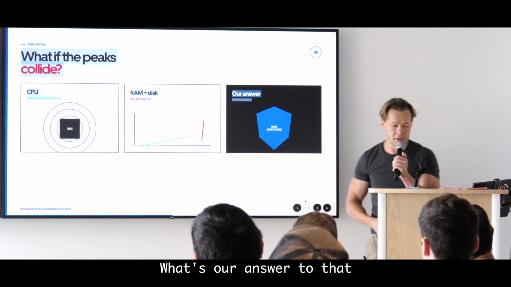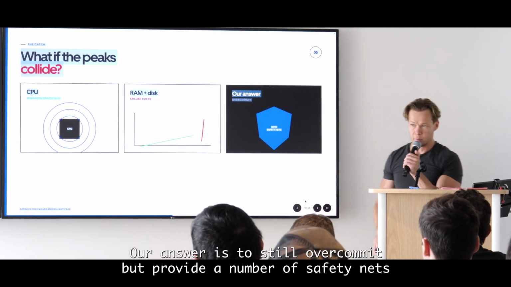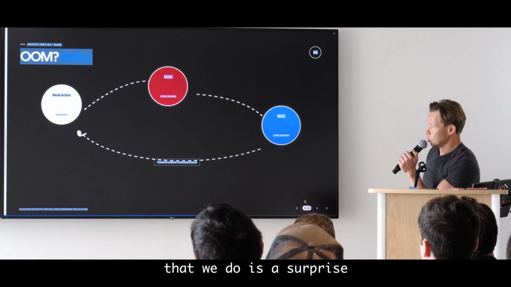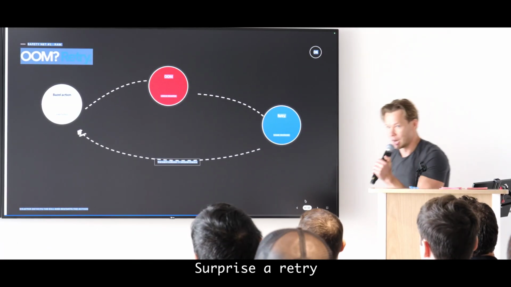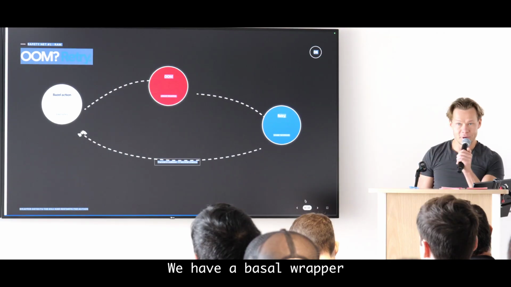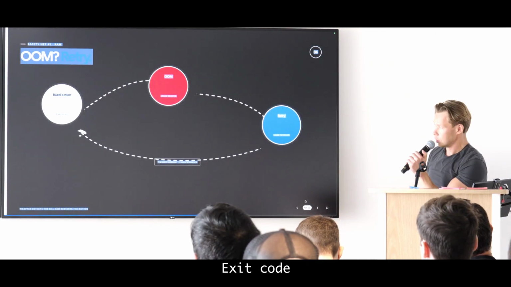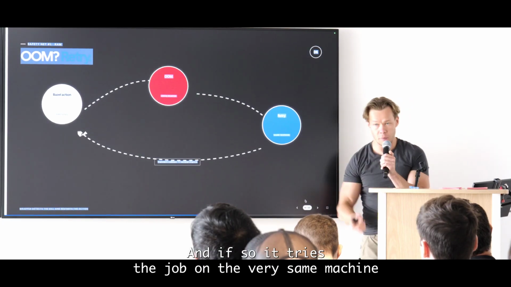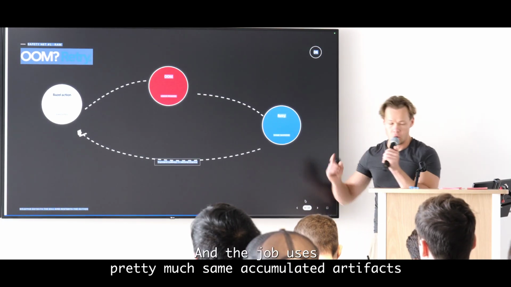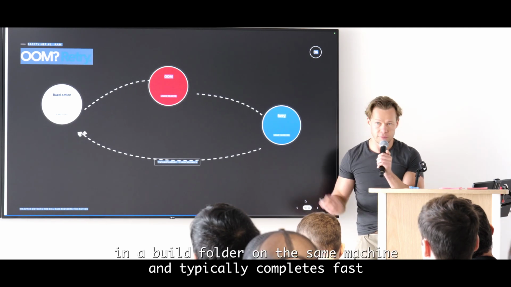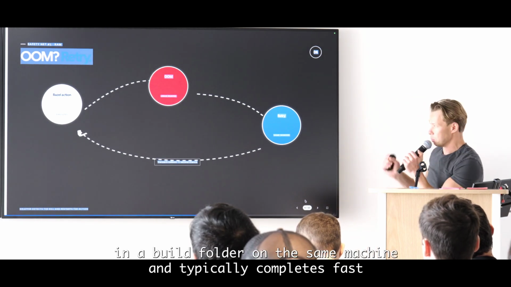What's our answer to that? Our answer is to still overcommit, but provide a number of safety nets. The very first safety net that we do is, surprise, a retry. We have a Bazel wrapper, and the Bazel wrapper detects if Bazel exits with an out-of-memory exit code, and if so, it retries the job on the very same machine, and the job uses pretty much the same accumulated artifacts in the build folder on the same machine and typically completes fast.